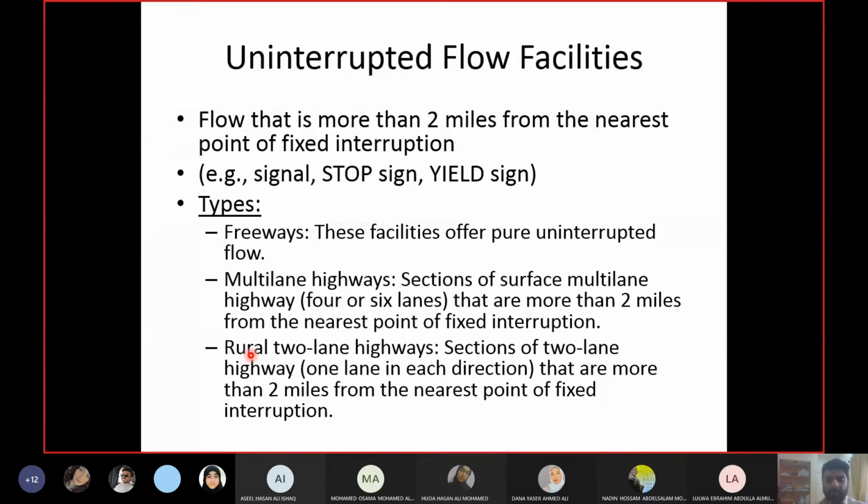In rural areas, the traffic is low and the population density is low, so even 2-lane highways can be uninterrupted. But in urban areas, 2-lane highways will only suffice for local streets, and then they will not be uninterrupted flow facilities.